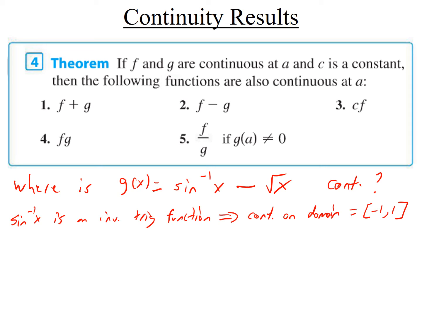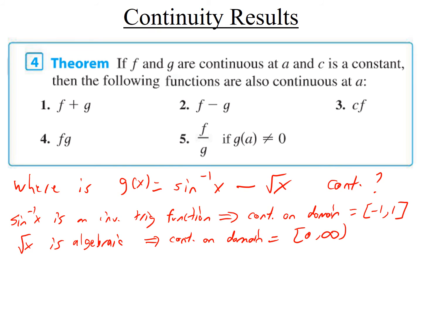Okay, so please go look at a graph if you're wondering where that came from. Okay, so that takes care of the sine inverse part. Then what about square root of x? Square root of x is algebraic, or you can just call it a root function, but let me go ahead and write algebraic. So it's continuous on its domain, which is 0 to infinity.